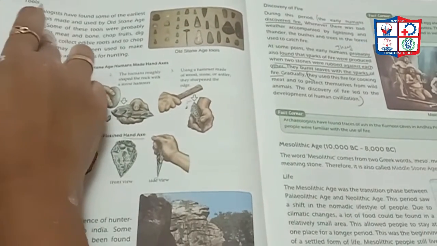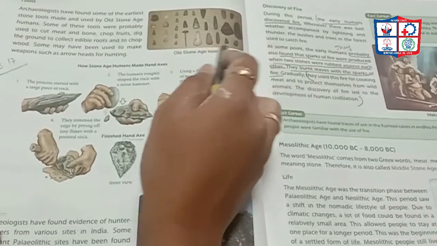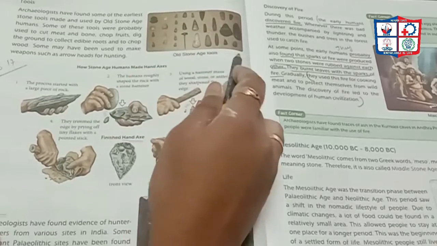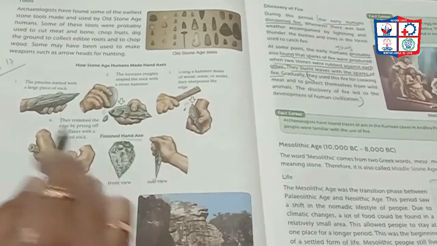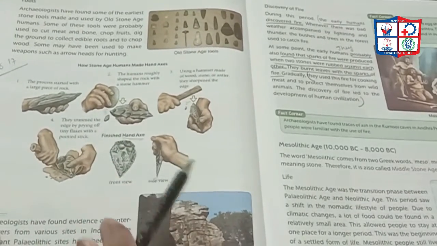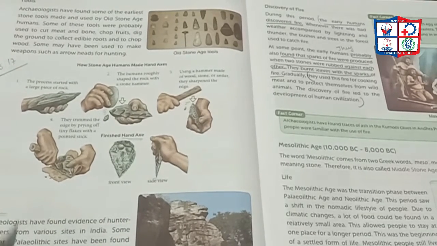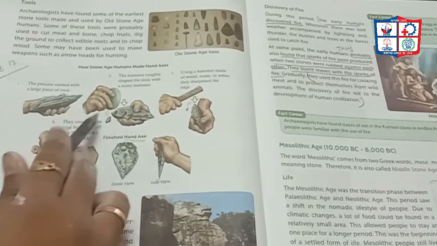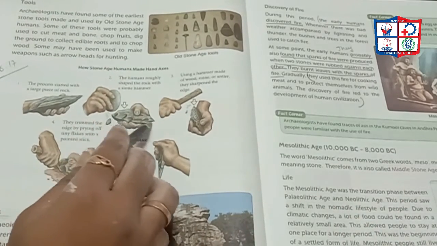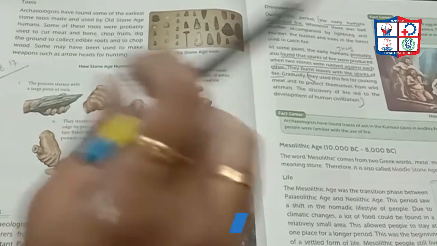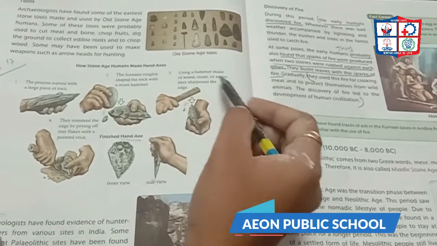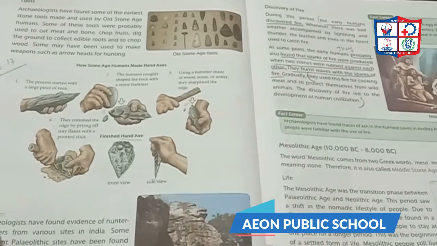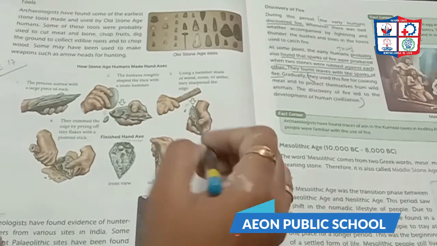Here are the Paleolithic tools. There are different types of tools where the archaeologists found these old Stone Age tools. This is the process of how humans made the hand axe. First they take a large piece of rock. After that they use a stone hammer to make rough side edges. Then, with the help of wood and stone, they shape the edges of the stone.